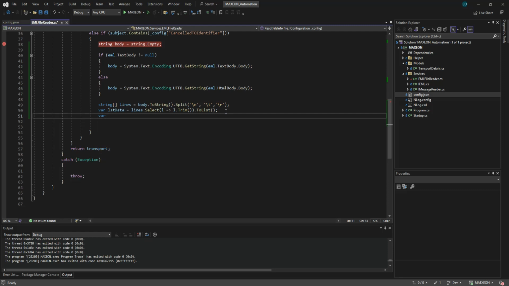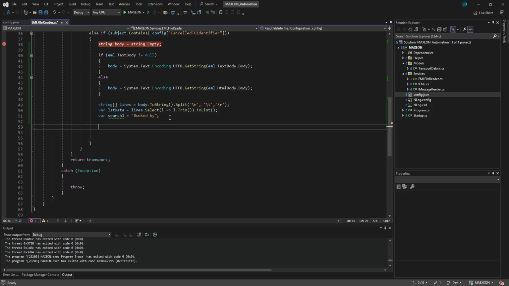For example, container transport code. Let's see, var search one. Let's just name it search one. Is equal to Book By. It just can be found here. Book By, and then you have to apply LINQ, you guys.